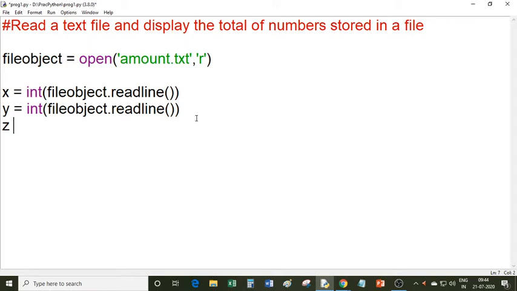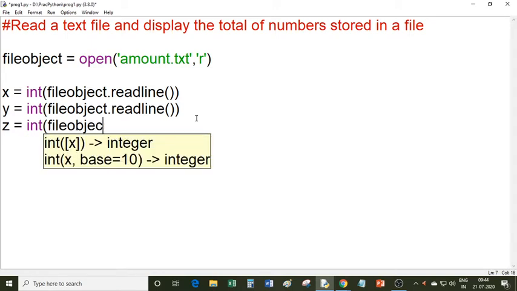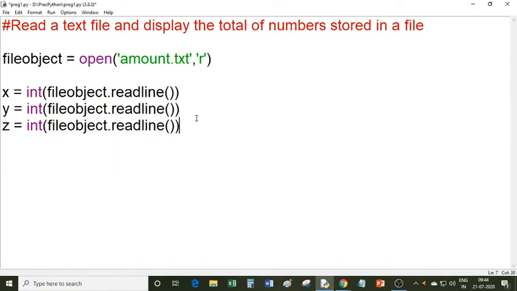So one more variable I have declared here, and again I call readline method. So again cursor moves to the next line and reads the next line, and again I convert it into integer and then save it in the variable z. Now you can close the file.